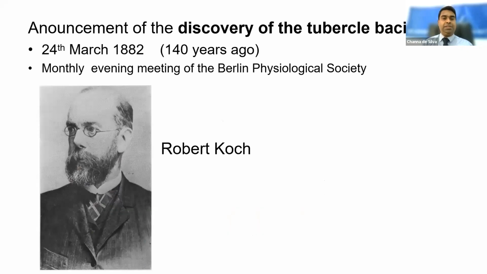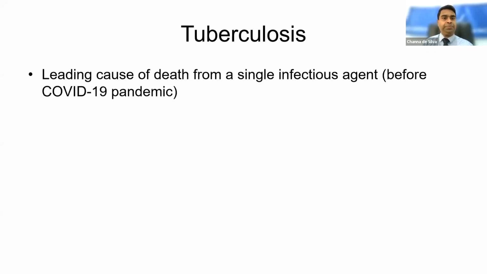The pathogen was identified by Robert Koch in 1882, and even now, 140 years after discovering the pathogen, TB is still a leading cause of death. Especially, it was the leading cause of death from a single infectious agent before the COVID-19 pandemic. Obviously, COVID-19 became first, but TB is still a major cause. At least it's the second cause. It's more than HIV/AIDS infection.